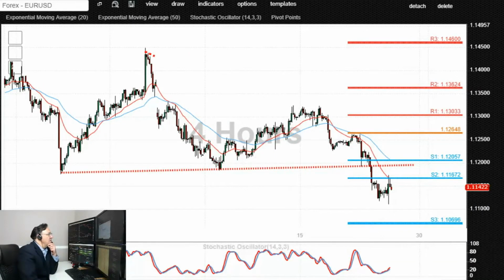This is the intraday price action for Eurodollar. Eurodollar has been under pressure with a stronger US dollar recently. In particular, once we lost this sequence of the lows and the support, a psychologically important support at the 1.12 level, nice and round number. The price action dipped lower and it's currently bouncing off the lows from the oversold market conditions, but it's capped by initially 1.1170 and more importantly by that